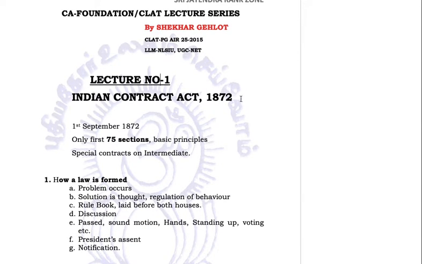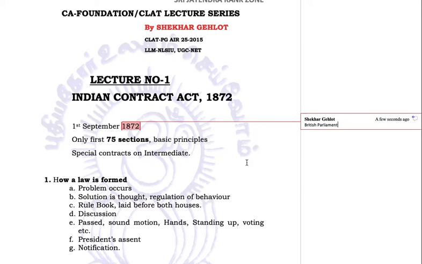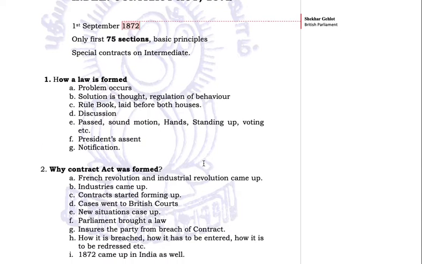This Indian Contract Act, 1872 is the year in which we got this act. This act was passed on 1st of September 1872. Who passed it? British Parliament. Since we were ruled by the British at that time, it was applicable in India as well. Initially, it had only 75 sections. Only the first 75 sections we have to do for both CA as well as CLAT people: basic principles, special contracts, etc.